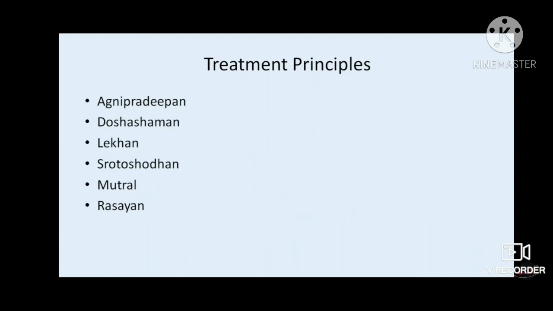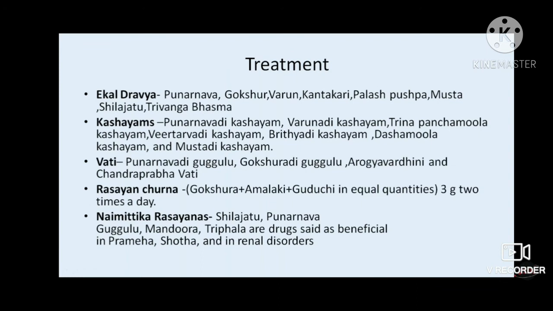So what will be the treatment principles, or on what lines we have to treat? We have to do Agni Deepana, Dosha Shamana, Lekhana, Srotoshodhana, Mutrala and Rasayana. So how can we achieve that? There are various ways to achieve it. We can use Ekal Dravya, Kashaya, Vati, Rasayan Churna and Naimittika Rasayana. Punarnava, Gokshura, Varuna, Pashanabheda, Palasha Pushpa, Musta, Shilajit and Trivanga Bhasma are the Ekal Dravyas which we use in this treatment.